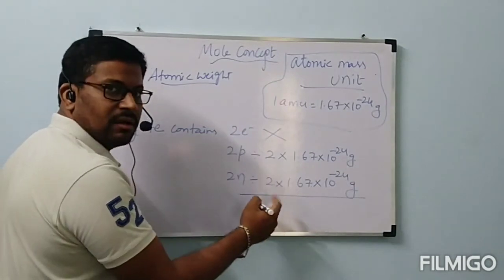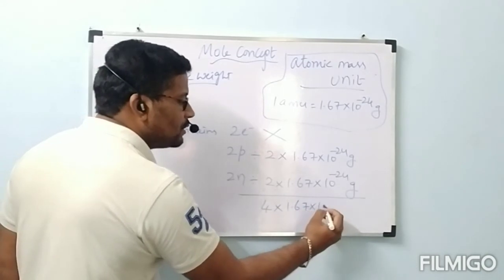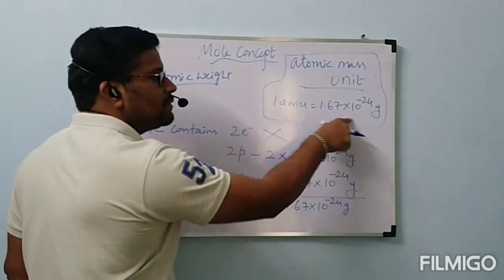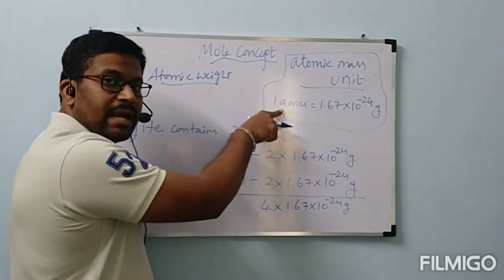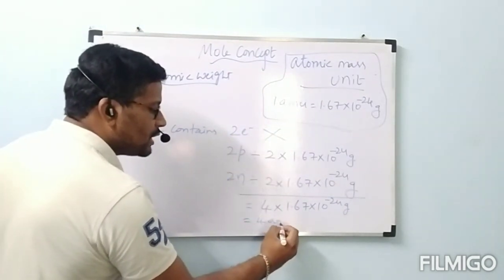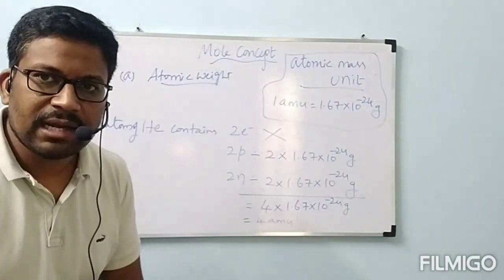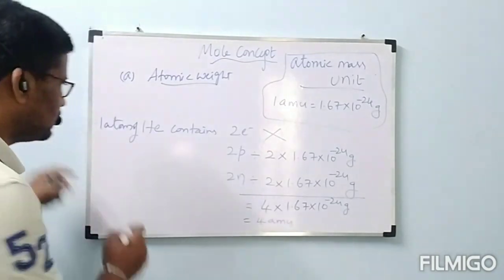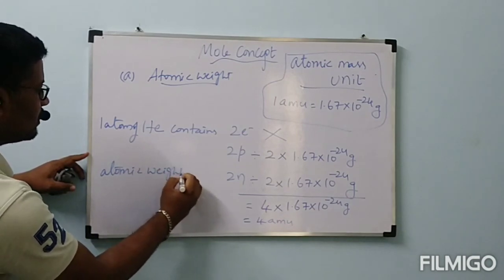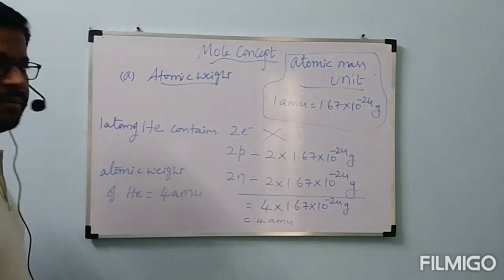2X plus 2X, 4X. Then it will become 4 into 1.67 into 10 power minus 24 grams. But 1.67 into 10 power minus 24 grams is what we wrote as 1 AMU. Then this is equal to 4 AMU. Now what is the atomic weight of helium? Atomic weight of helium is equal to 4 AMU.